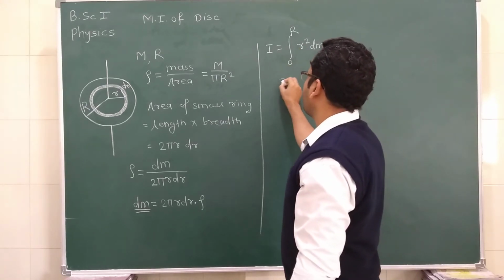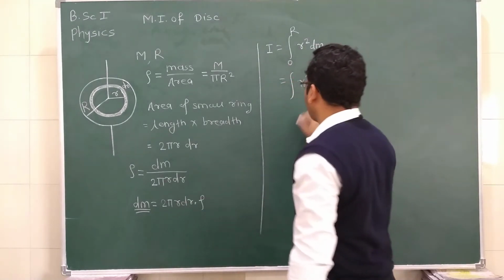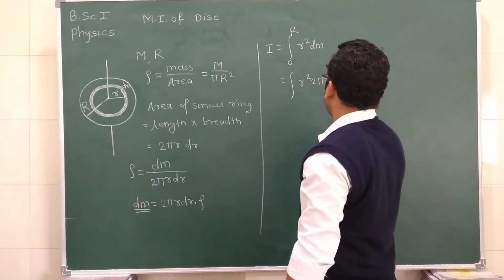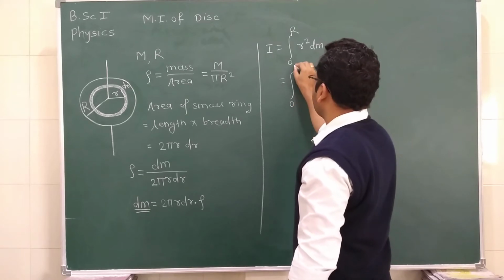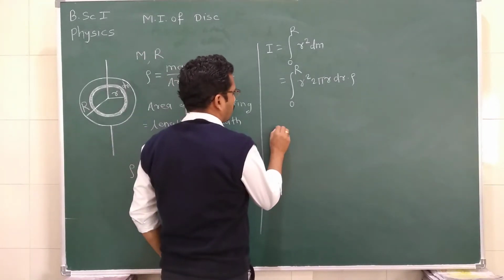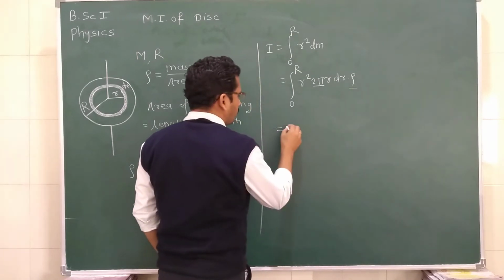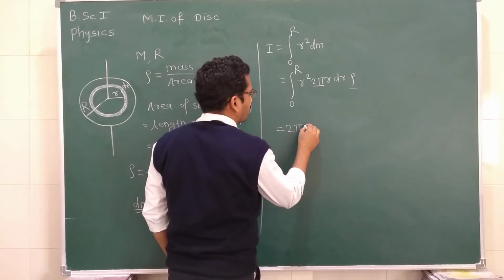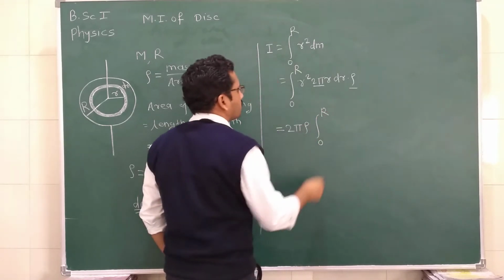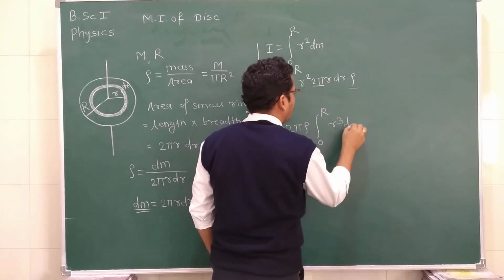Now we are going to solve this equation. As we know, this is r square, and dm is equal to 2 pi r dr multiplied by rho, from the limit 0 to R. What are the constants? 2, pi and rho are constants. So we can write 2 pi rho, integration from 0 to R, of r square multiplied by r, which is r cube, into dr.